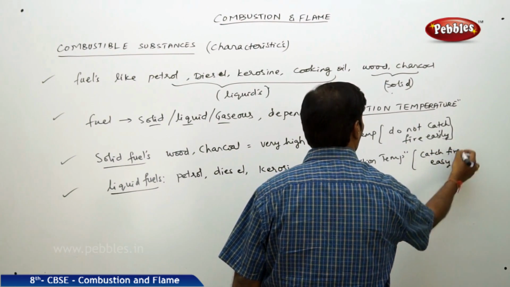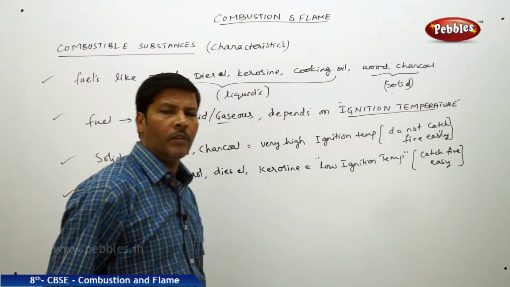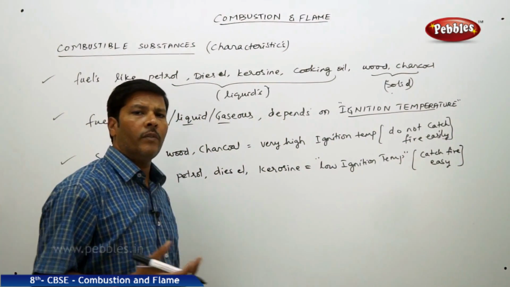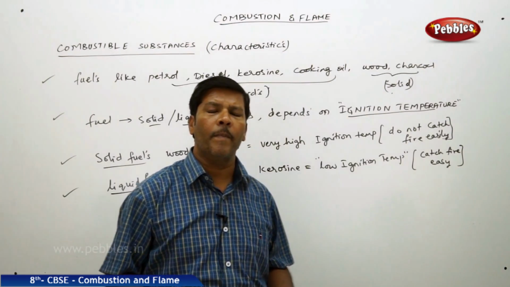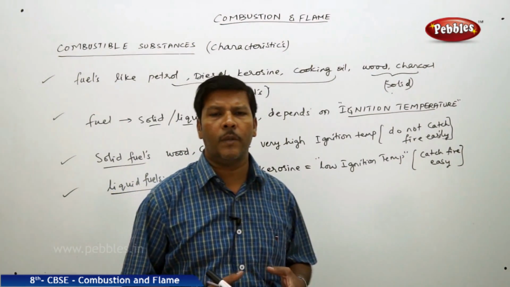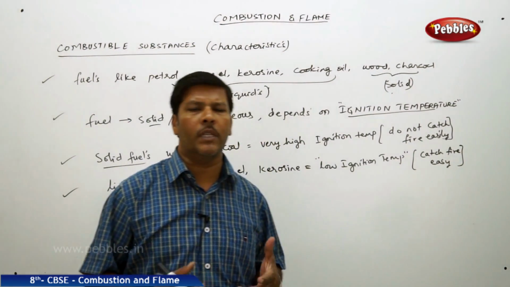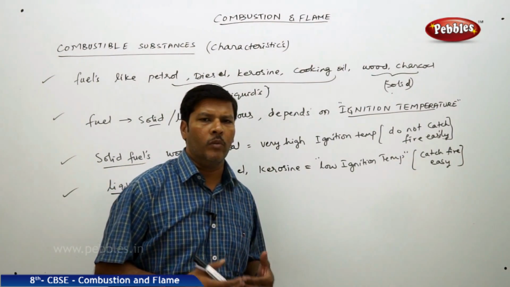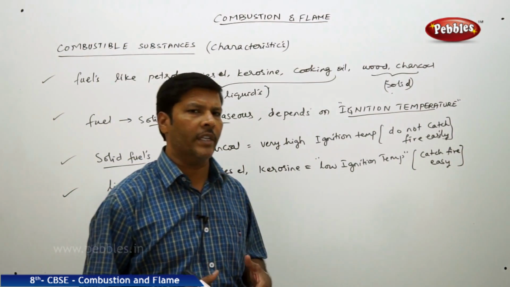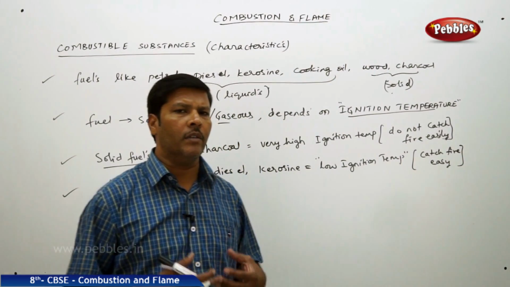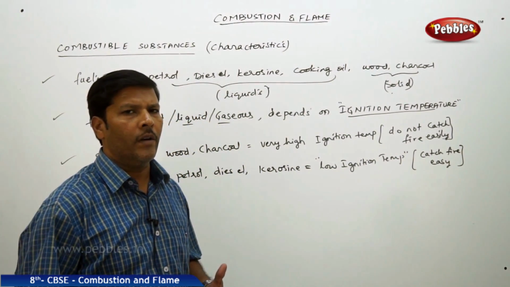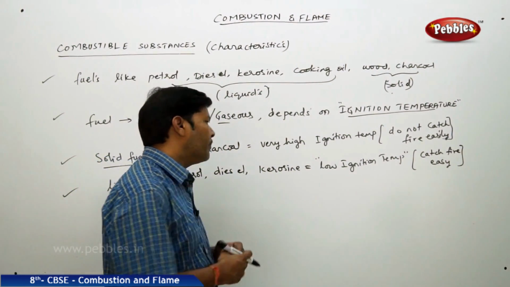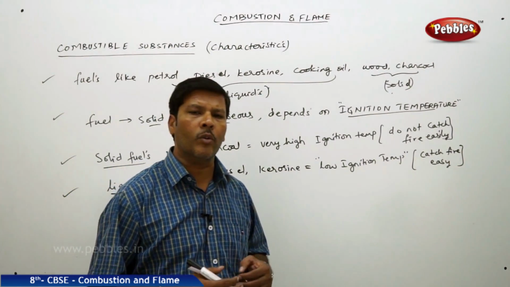However, if you maintain a constant temperature, take the rural areas, because of the lack of supply of domestic cylinders, which contain liquid petroleum gas, the rural people even today in India depend on the cheapest liquid fuel, that is kerosene.